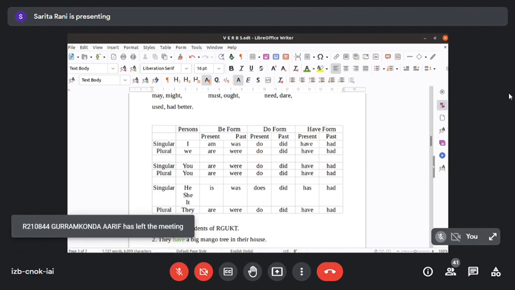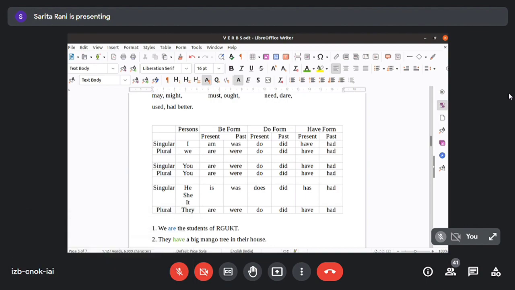Here, people who are good at English can easily do these tables. But people who are not good at English need to learn that we have different persons: I, we, you, singular, plural, all this. So with be form, am has to be written with I in the present case. Be form was has to be written in the past case. Clear? Be form are has to be written with the plural case, first person. Here, be form were has to be written in the past plural case. First person plural case. Clear?